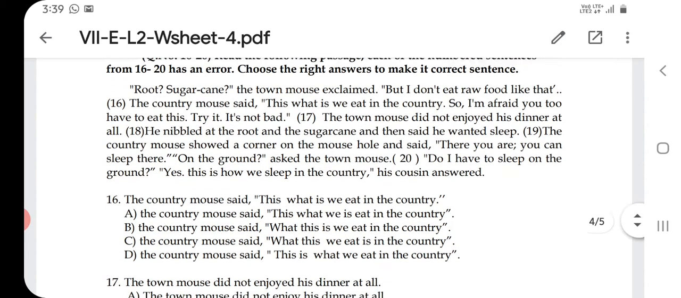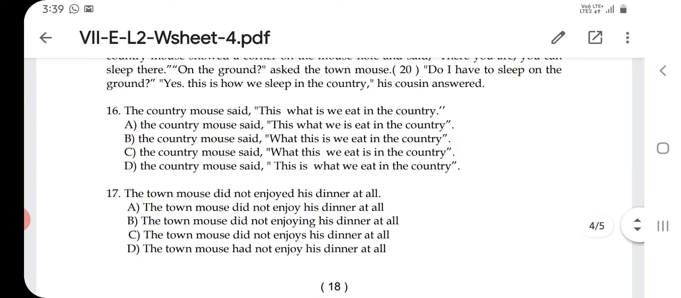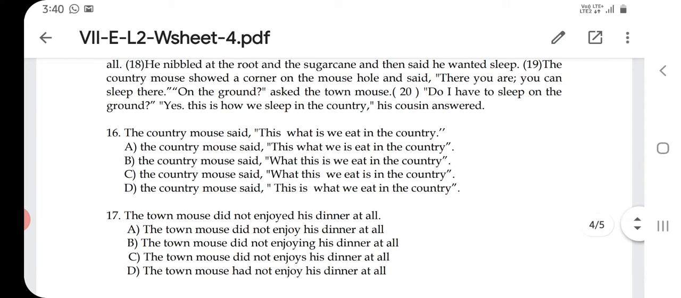So here, question number 16: "The country mouse said the this what is we eat in the country." There is a mistake here. The problem with the sentence is word order. What is word order? The words are jumbled.